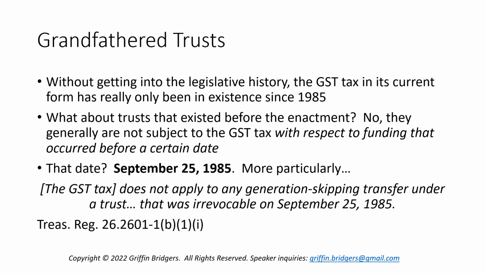But the GST tax as we know it in its current form has really only been in existence since 1985. And as we're going to talk about a little bit later, the automatic allocation mechanism has really only been around since 2001.